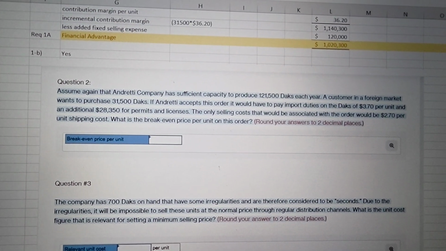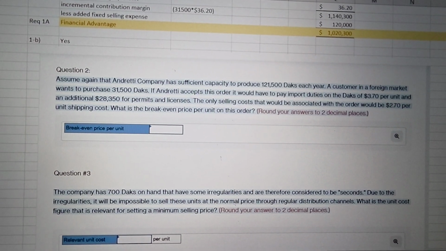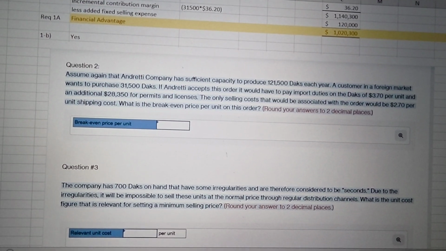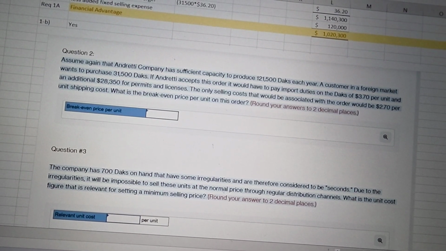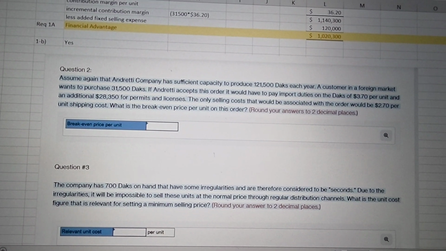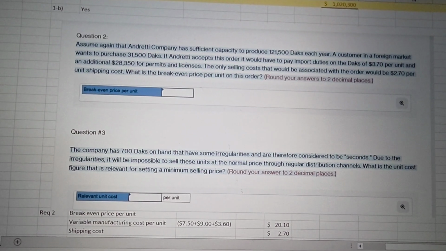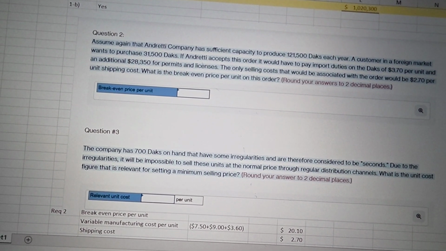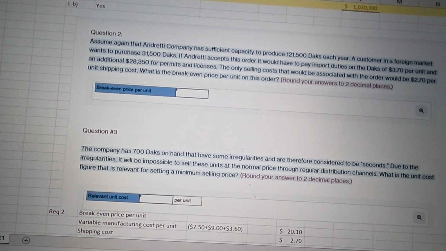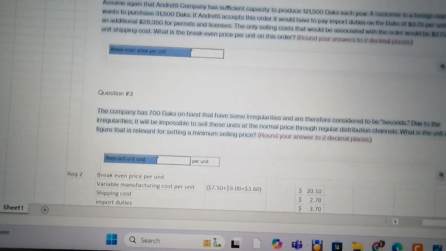So break-even price is the price at which there is no profit or loss. That means at this price we should be able to make up for all the variable cost which we will be incurring, because at the break-even point the total contribution is equal to the total fixed cost. So we only need to recover the variable expenses. Now let's come to the answer.